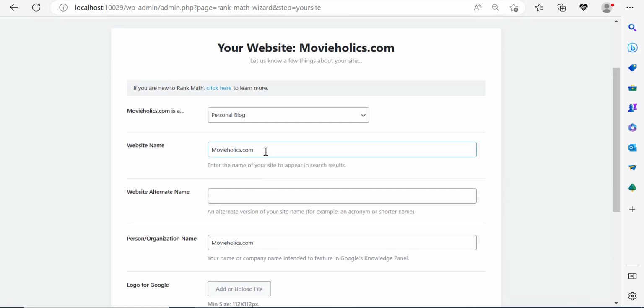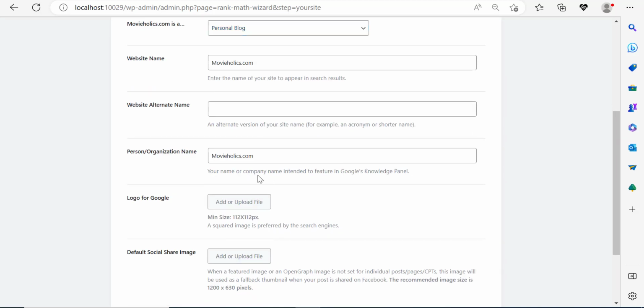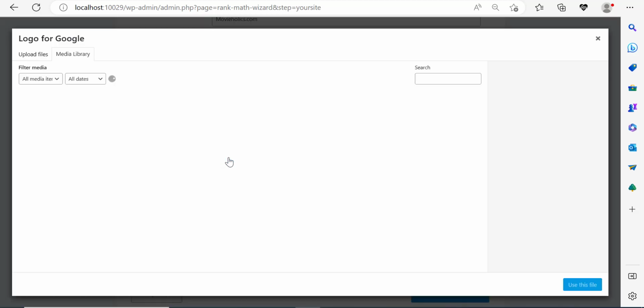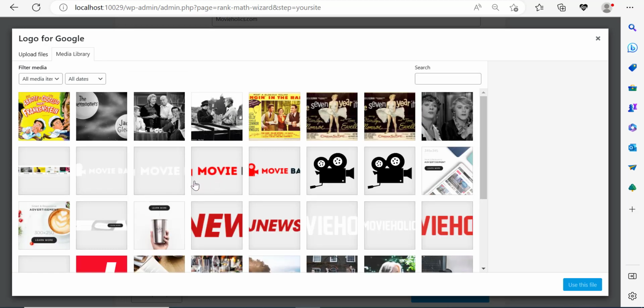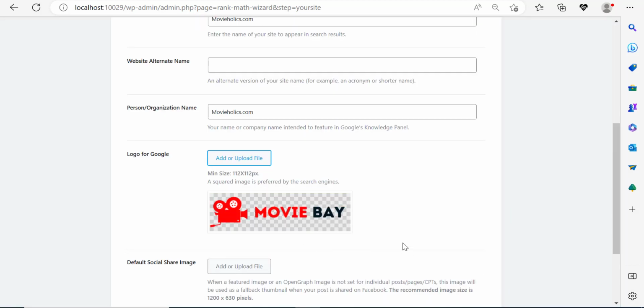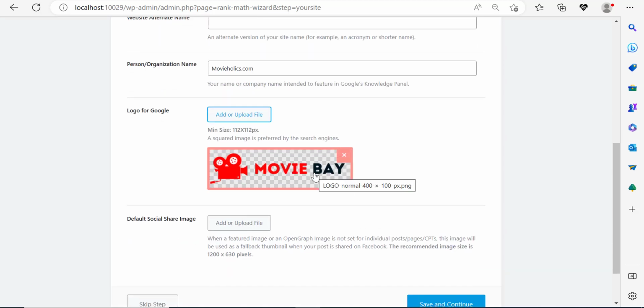And over here, you want to make sure that you put your website name here. Choose what your website is about. Now, our website is a personal blog. Here you can give your website a personal alternate name. And here, for the logo, we're going to choose our main logo. We're going to go for the Retina logo because it's bigger. I'm going to go for this one. Let's see. Right, it looks pretty good. Now, you need to make sure that your logo is not spilling out of the safe zone. My logo is looking pretty well here.